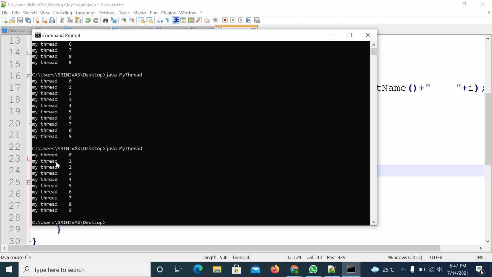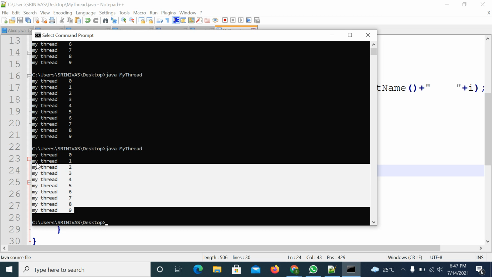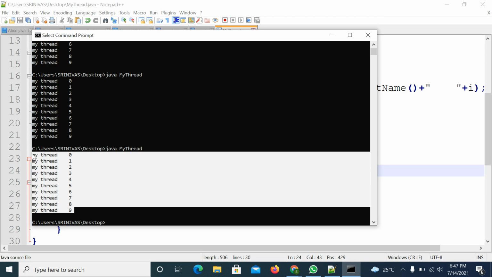So in this case, what is happening? The thread keeps on executing until the run method is completed. So now I want to stop the execution of a thread. Right. So for that purpose, I will use either the join method, sleep method, or yield method, any of these methods. So now I am trying to use the sleep method. I have two sleep methods. One is with a long type parameter, one is with a long and integer type parameter. I can use any of these two.